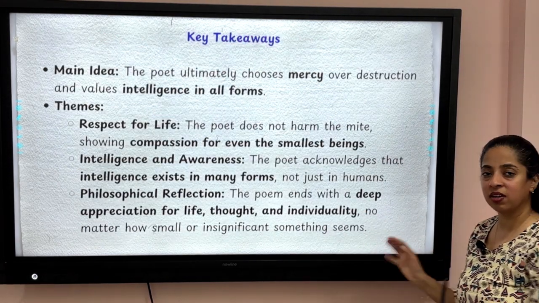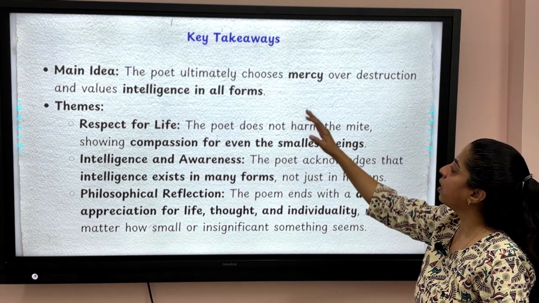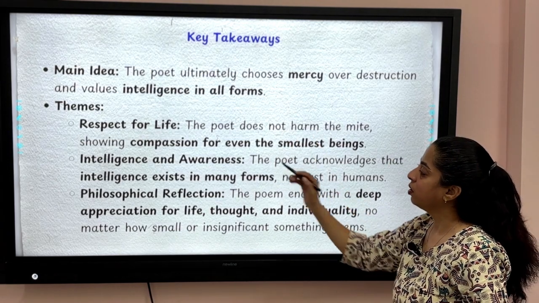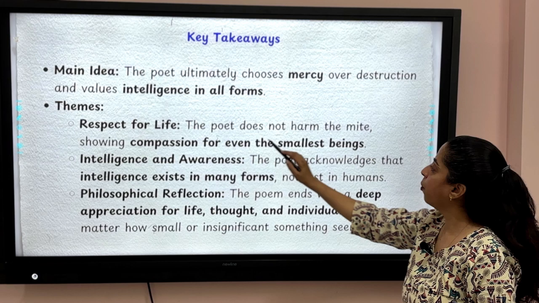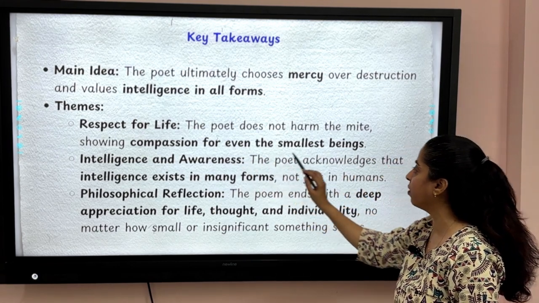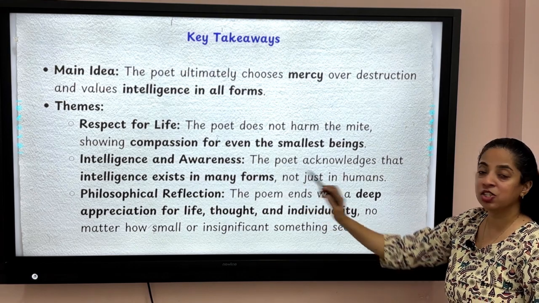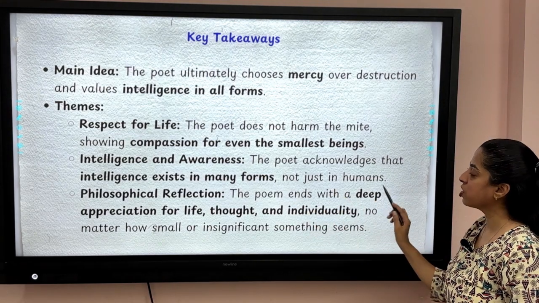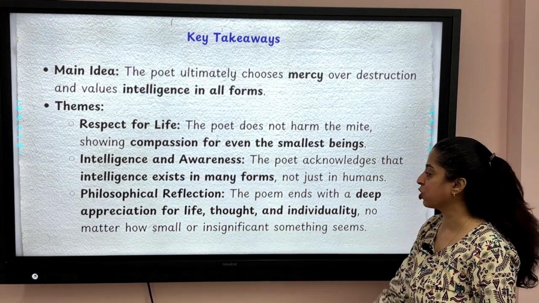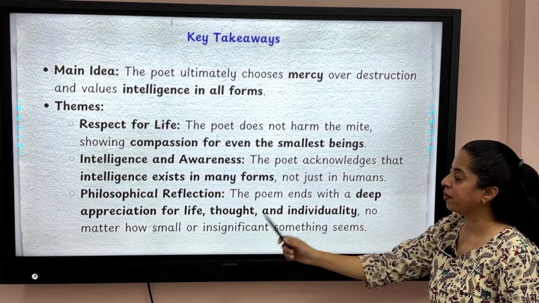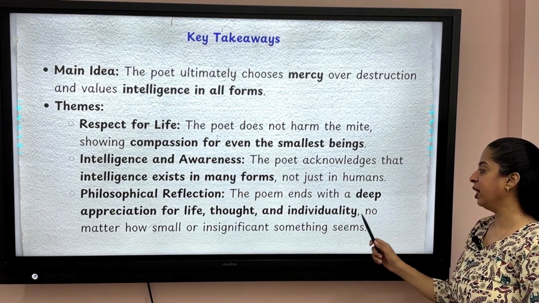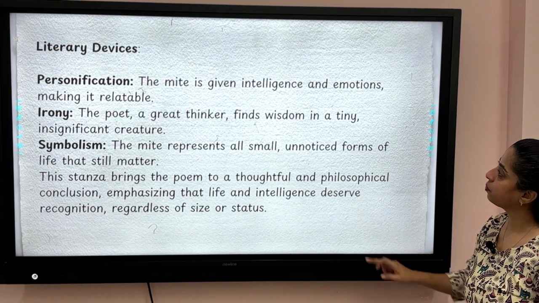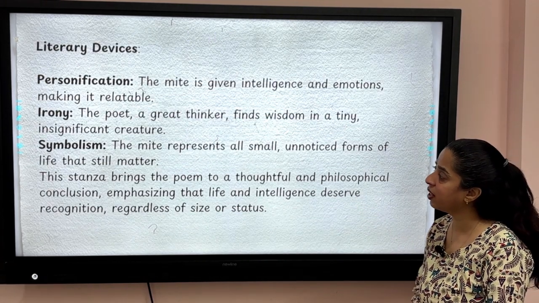So let's talk about the key takeaways from the last paragraph. The poet ultimately chooses mercy over destruction and values intelligence in all forms. Theme, pehla theme, respect for life. The poet does not harm the mite, showing compassion for even the smallest beings. Second, intelligence and awareness. The poet acknowledges that intelligence exists in many forms, not just in humans. Then, philosophical reflections. The poet ends with a deep appreciation for life, thought and individuality, no matter how small or insignificant something seems.